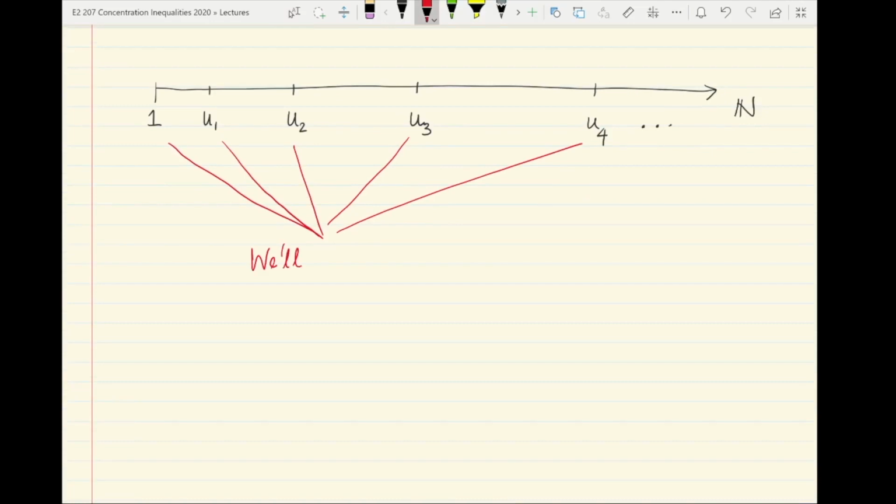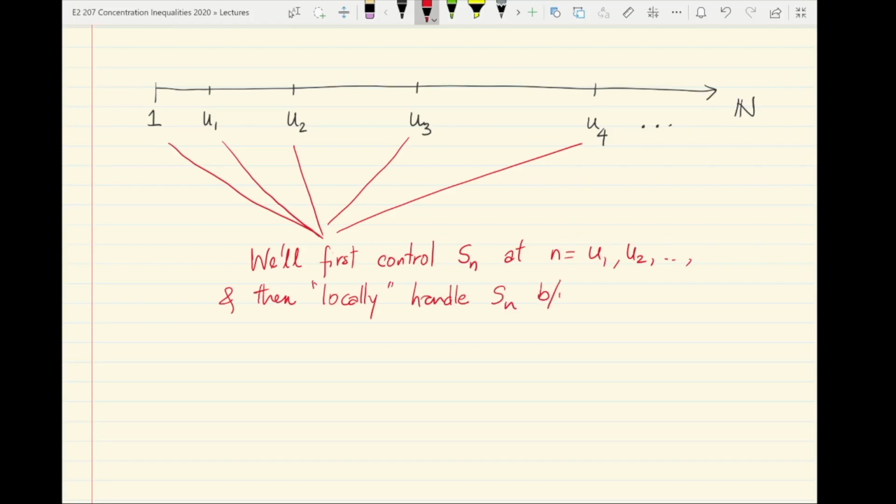So we'll first control Sn at n equal to u1, u2 and so on, and then locally handle Sn between each, let's say, uk to uk plus 1. In some sense, it's a hierarchical approach.